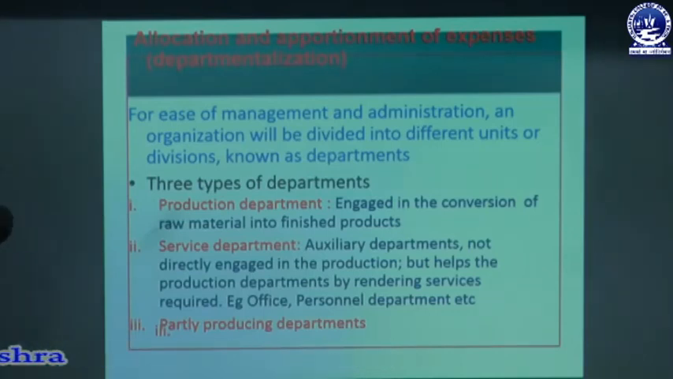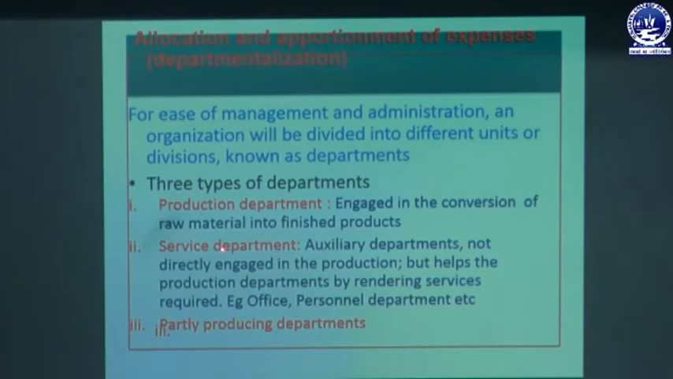Then the next part we are going to discuss relates to allocation and apportionment of expenses, which is called departmentalization. So what is allocation and apportionment? For ease of management and administration, an organization will be divided into different units or divisions, which are known as departments. There are three types of department.